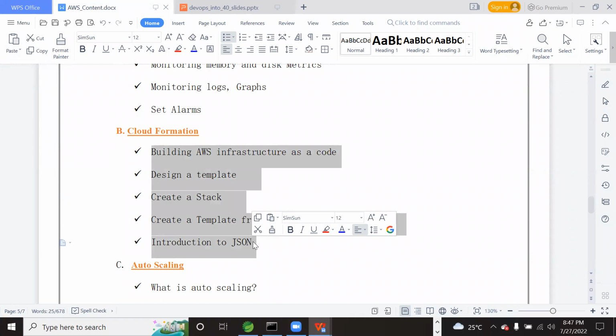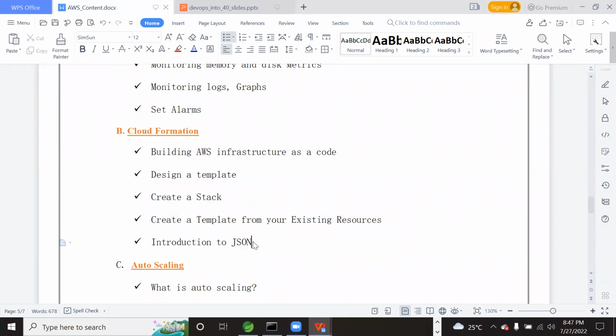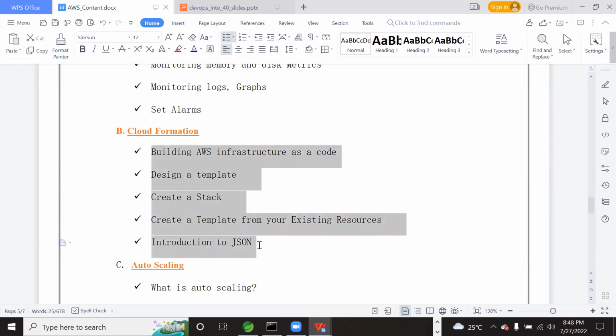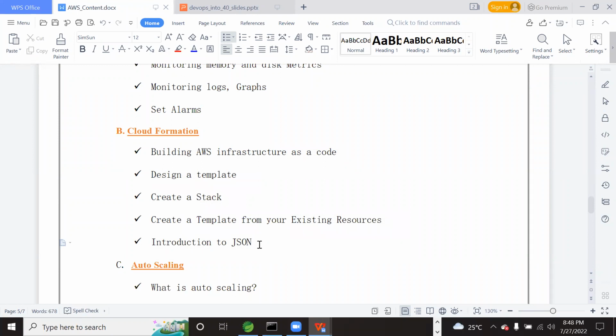In real time, we rarely use this because it is too heavily costed, and as an alternative we use Terraform. But we have to know it, because we don't know what questions the interviewer will ask. AWS is like an ocean, with around 240 plus services.